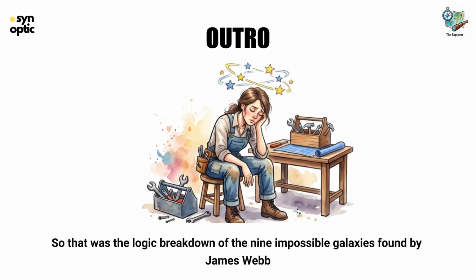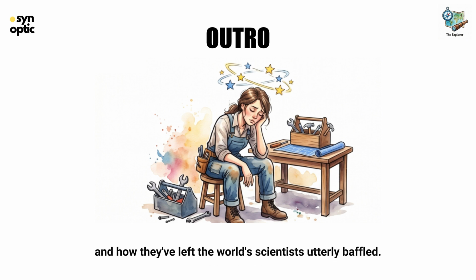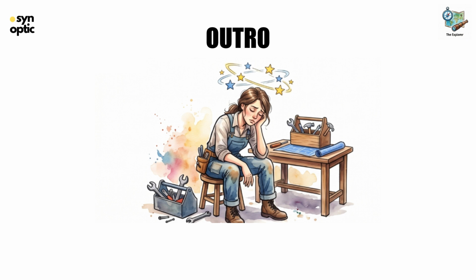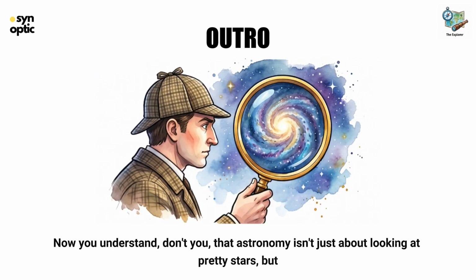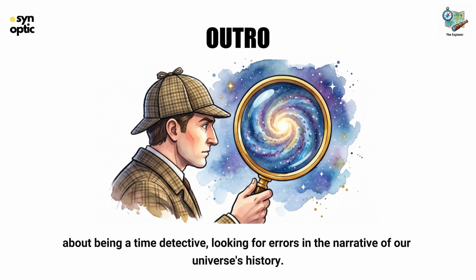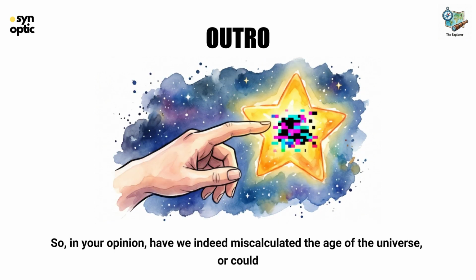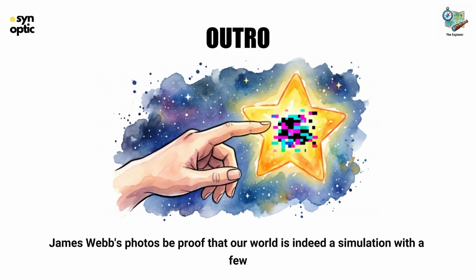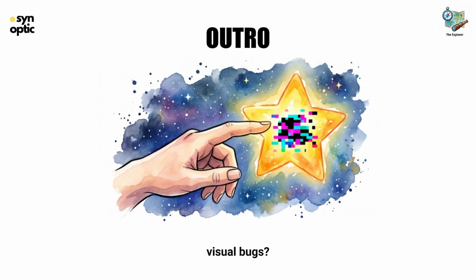So that was the logic breakdown of the 9 impossible galaxies found by James Webb and how they've left the world's scientists utterly baffled. Now you understand, don't you, that astronomy isn't just about looking at pretty stars, but about being a time detective, looking for errors in the narrative of our universe's history. So in your opinion, have we indeed miscalculated the age of the universe, or could James Webb's photos be proof that our world is indeed a simulation with a few visual bugs?